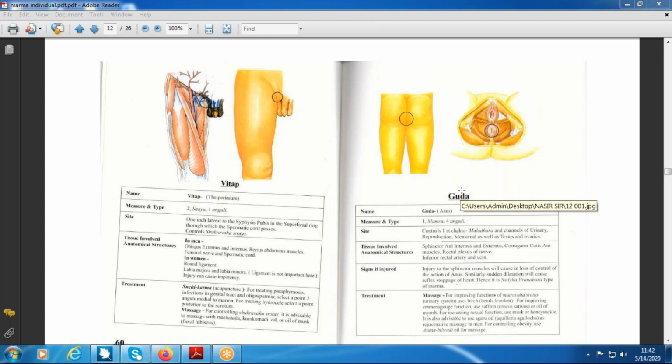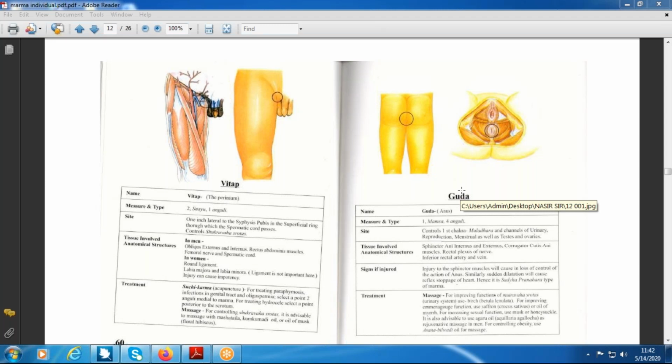It may be damage to any nerve or blood vessels, or any deeper structure. Like here at this junction, we can easily damage the medial epicondyle and lateral epicondyle, because they are just below the skin. We can easily feel the bony landmark over the elbow joint. Okay, these are the Kurpara.